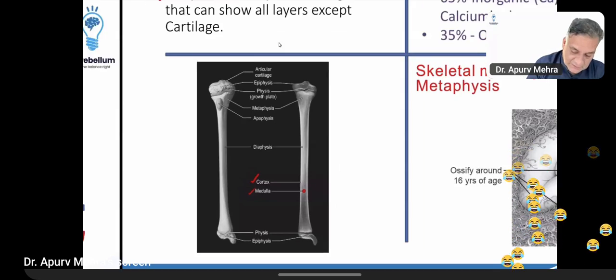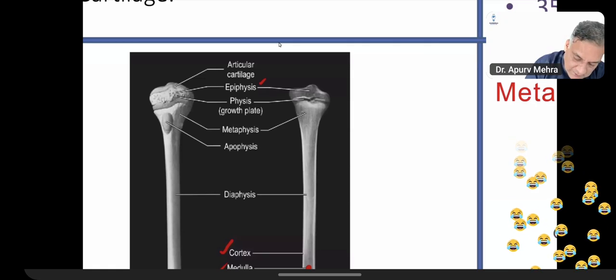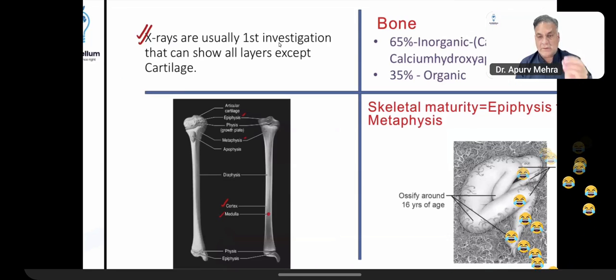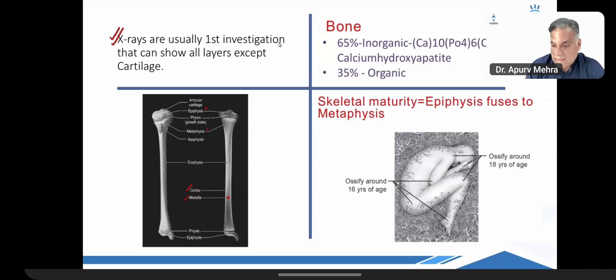Then we have the diaphysis of the bone, right? And then it can show you the epiphysis, the end of a bone, the metaphysis of the bone, and the growth plate, also called the epiphyseal plate, which is responsible for the growth of the bone, right? It is a cartilage. So cartilage does not show on X-ray. On X-ray the bone is seen, the cortex and marrow are seen. X-ray cannot show you the cartilage. Also, X-rays can show you the soft tissue layers. Okay, so where is cartilage seen? Anybody who can tell me where do you see cartilage? MRI, beautiful. Cartilage is picked up on MRI.